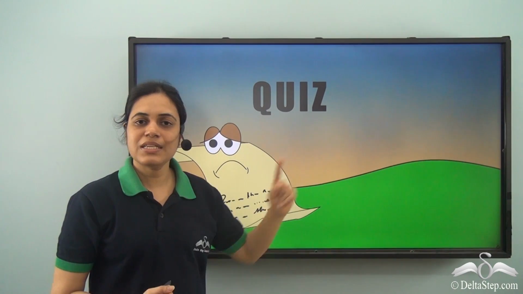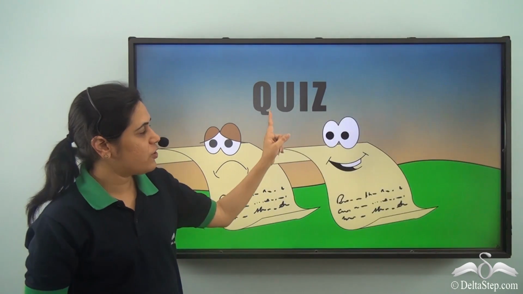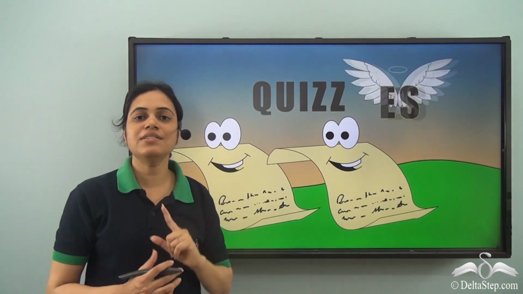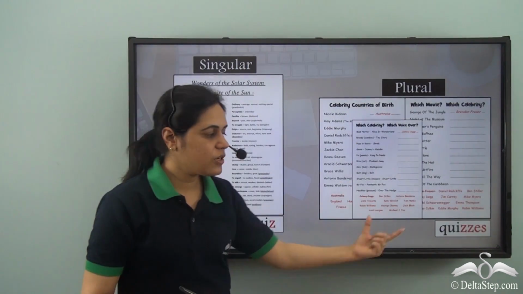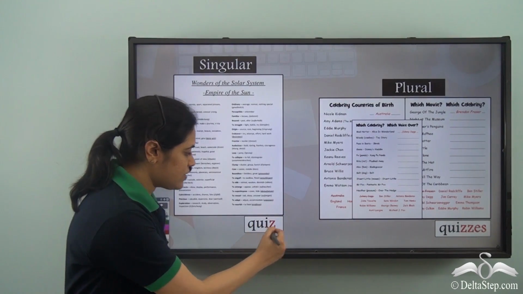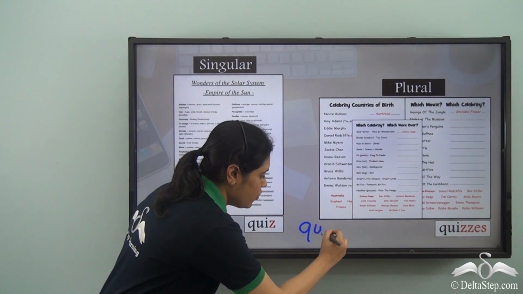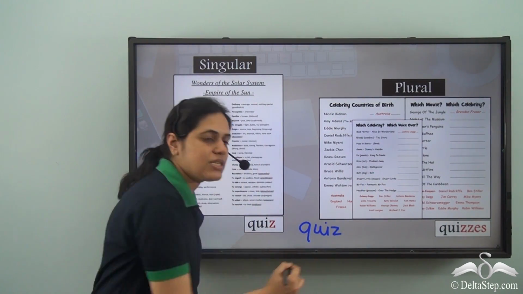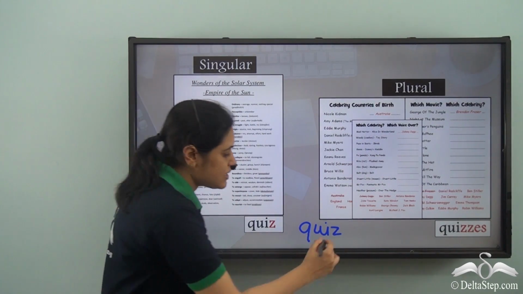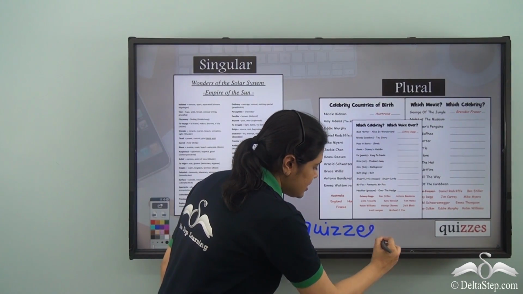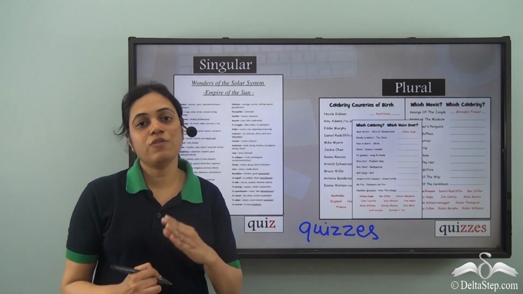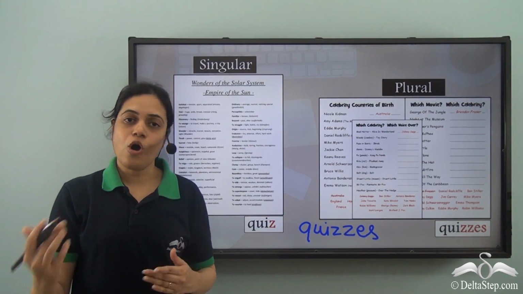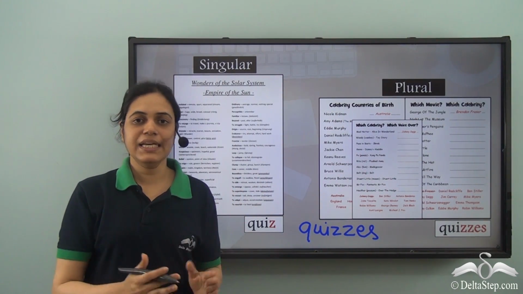So es is added at the end, but observe there is an extra z as well. So quiz becomes quizzes. Quiz, q u i z. Before adding es, I add an extra z. So quiz becomes quizzes. So the words ending in z also form their plural by adding es.